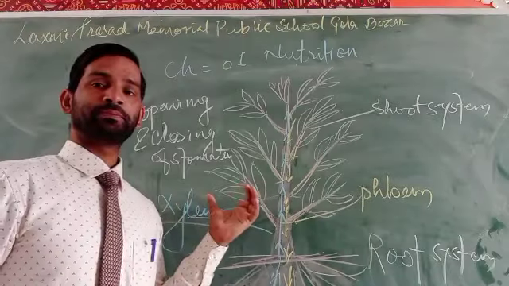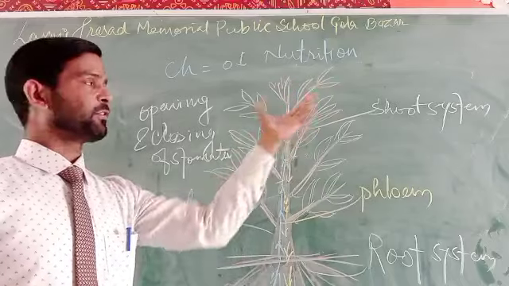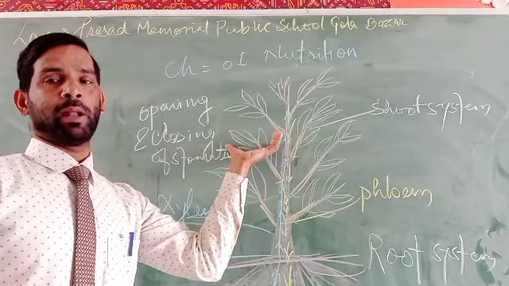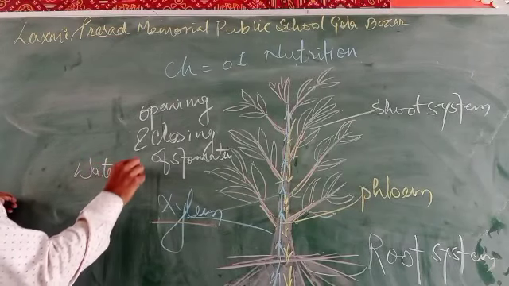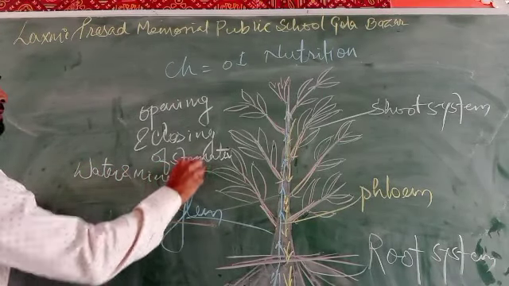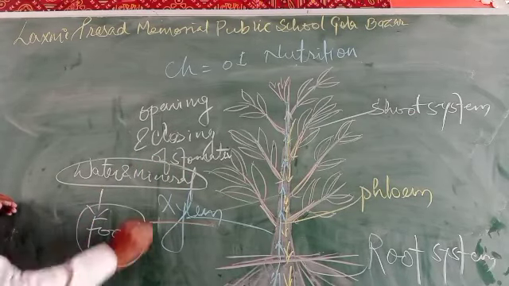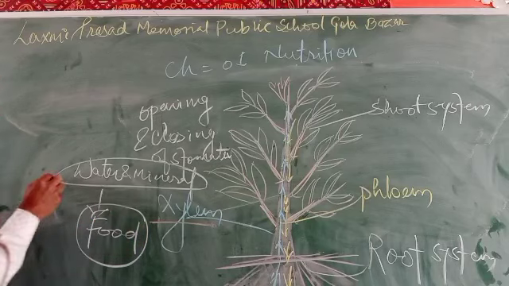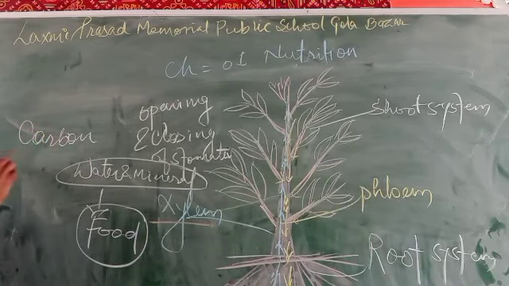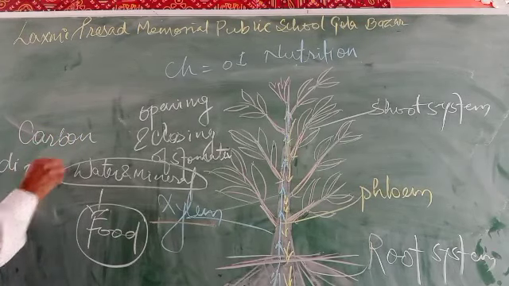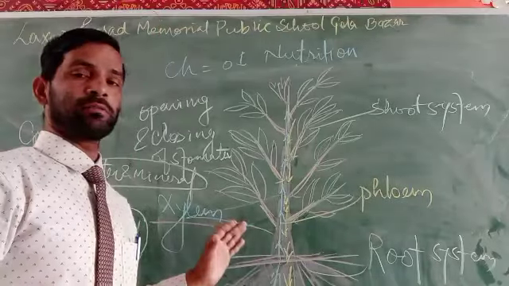what actually the parts are that a plant requires. That is, water and minerals. And the second one is prepared food material, as well as carbon dioxide. Carbon dioxide, right? So in this concern we will discuss over here.